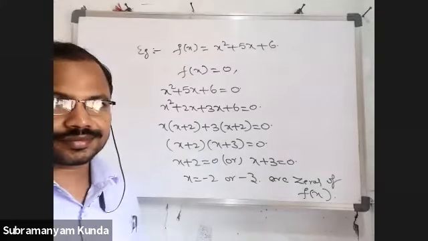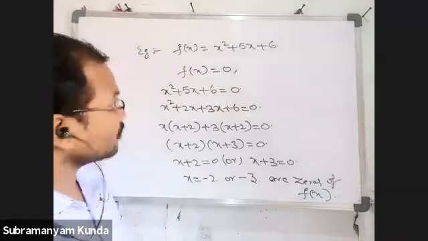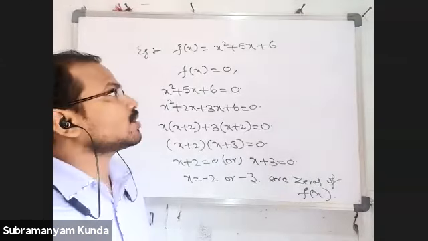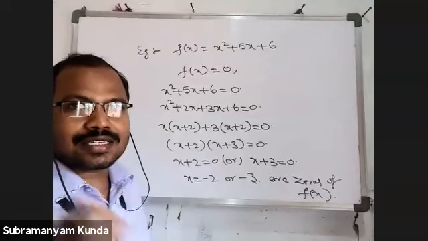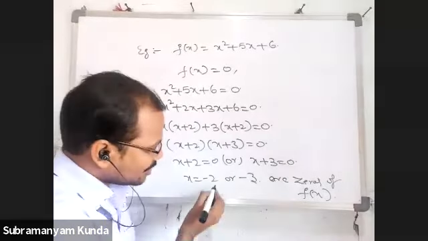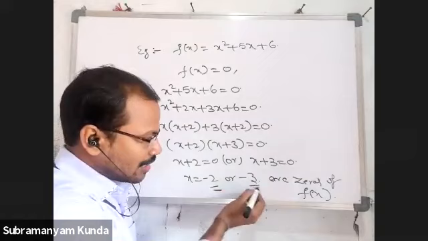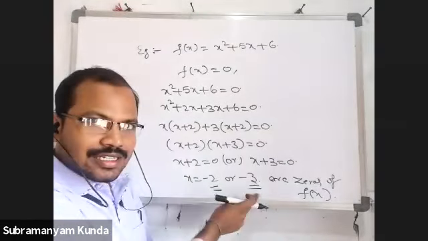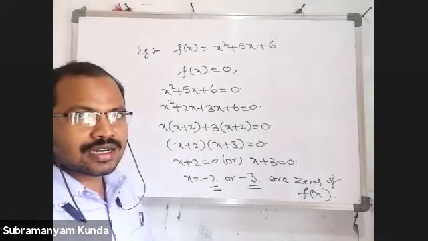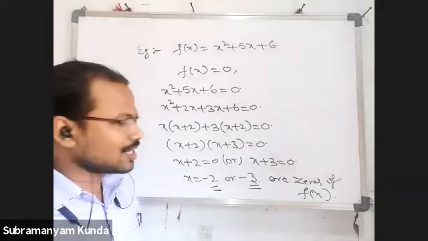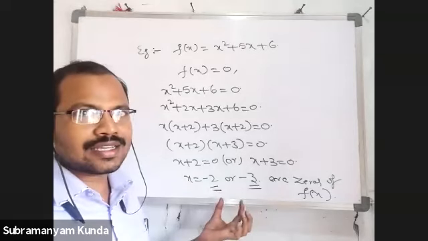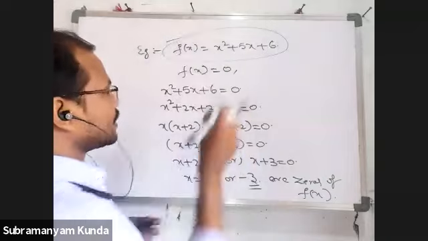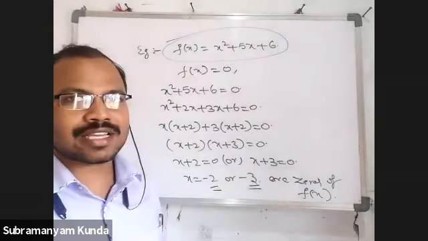Once you observe this polynomial f(x) is equal to x square plus 5x plus 6, what are the zeros we got? One is -2, another one is -3. Now, are these integers or not? -2 and -3 are integers. Yes. That means these are integer roots.